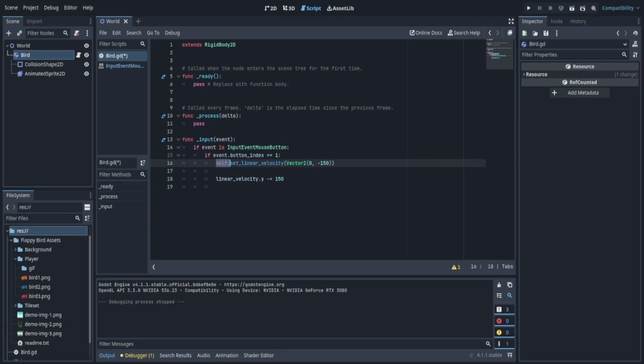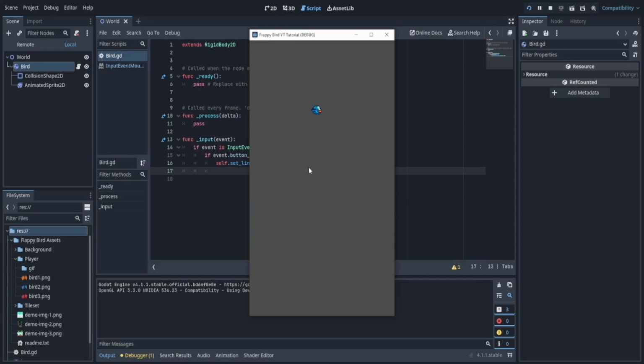Now, calling self is the same as not calling self. So if I do this, it's the same as saying self dot. I just like to get into the habit of doing self dot and then the function, just so it's a good habit. That way you see what all these things are doing to what, right? So now we know that we're setting the self's linear velocity. Now, if I play, we can see we have a little bit of a jump. It's a little better than it used to be.